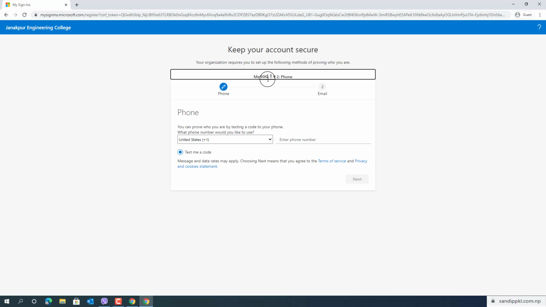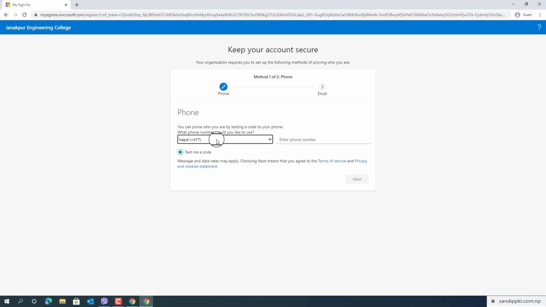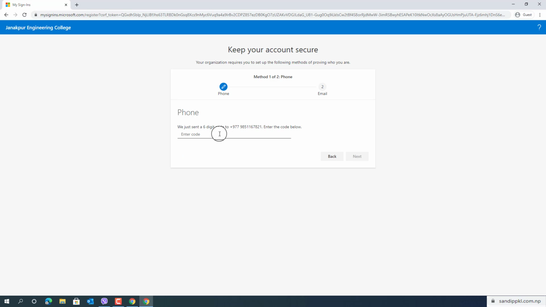Method 1 of 2, you can see the first one is phone. Just select your country. Here I am using Nepal and enter my mobile number. Text me a code. Now I will receive a code from Microsoft. Let's wait for it. Yeah, I have received a code. I'll enter this code and next.